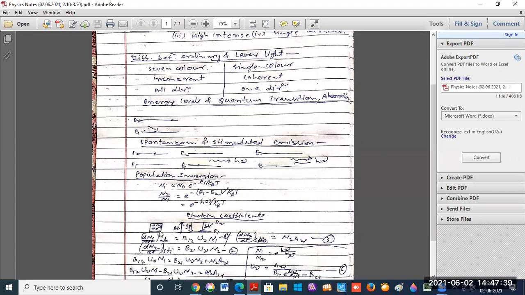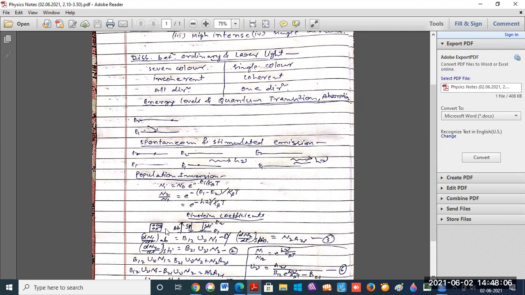So if we take a container, and in this container some atoms are placed, and this container is heated to a temperature T, we can see the atoms move in all directions. So all these processes, absorption, spontaneous emission, and stimulated emission, will take place due to heating of this container.